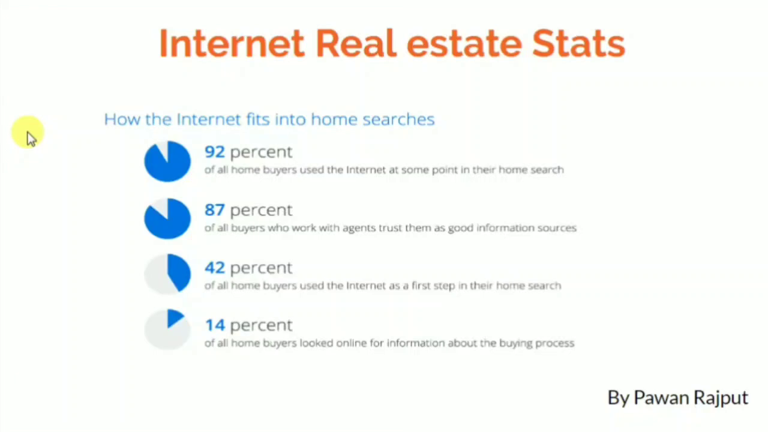That is very important. Another thing is that 87% of all buyers who work with agents trust them as a good information source, right? 42% of all home buyers use the internet as a first step in their home search. Another is that 14% of all home buyers looked online for information about the buying process, right? So use this information and understand how you can make things easier in your internet marketing or digital marketing. Whenever a customer is searching about you, your name should go in front of them. I will teach you all that stuff, don't worry.